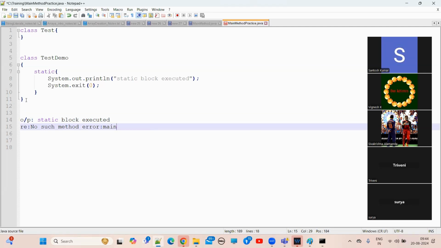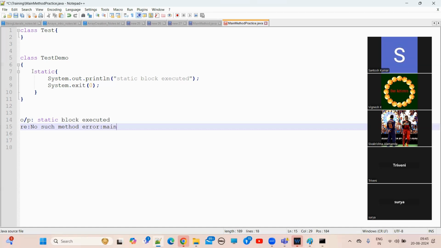But if you want to execute a Java program without having a main method and without displaying a runtime exception, what we need to do after printing the static block executed line is shut down the JVM manually.